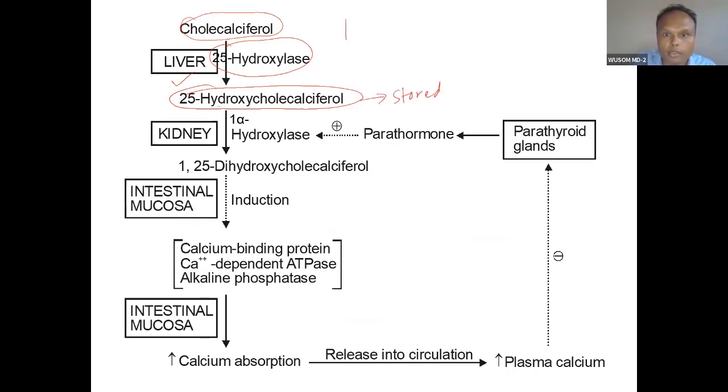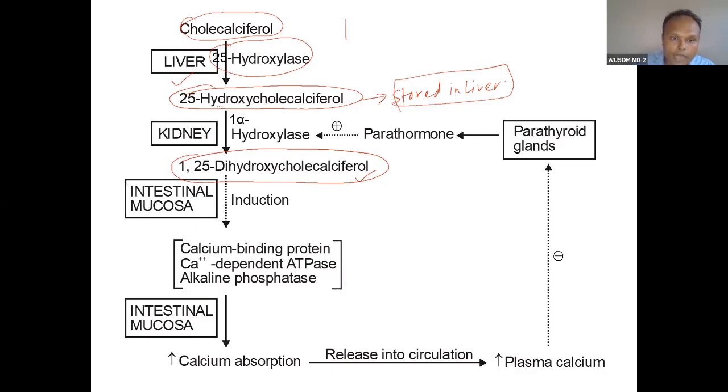So you need to understand the storage form, just as in vitamin A you need to understand the storage form and the transportable form. 25-cholecalciferol converts into 1,25-dihydroxycholecalciferol, and this is the active compound. It will cause absorption of calcium in intestine, reabsorption of calcium in the distal convoluted tubule, and demineralization of bone, not mineralization. The combined effect is mineralization.